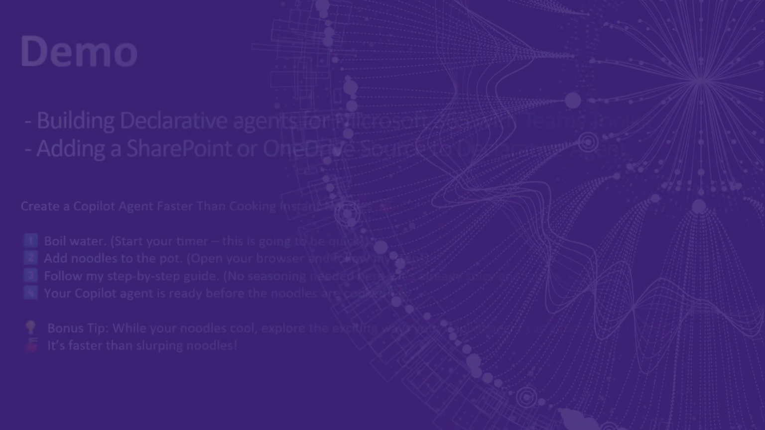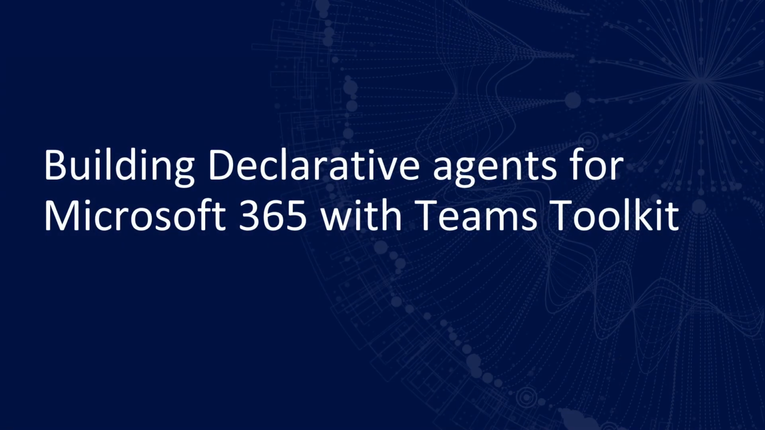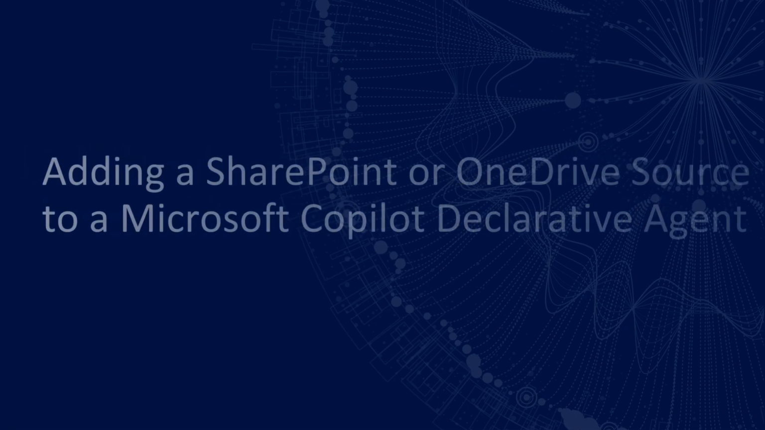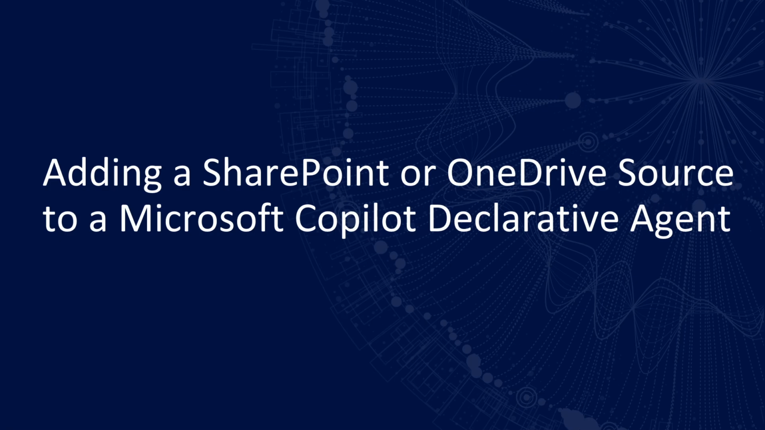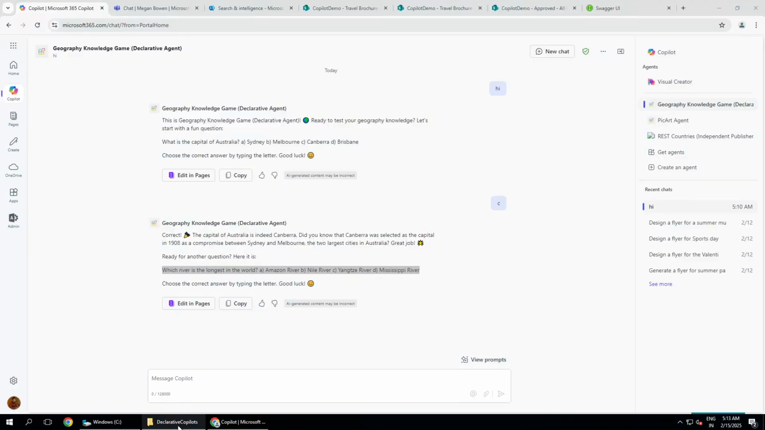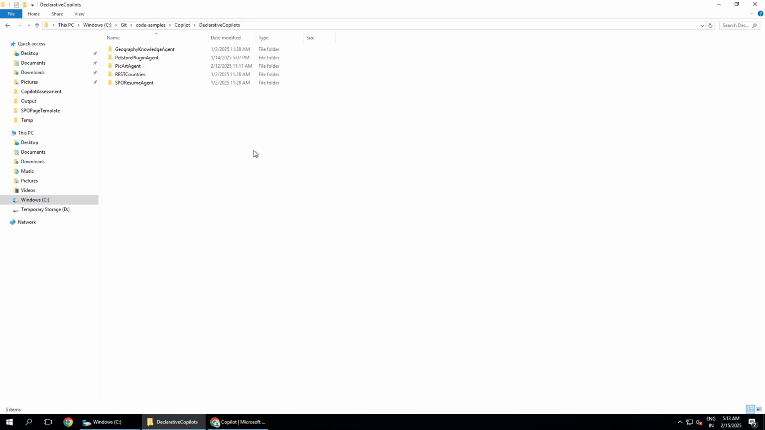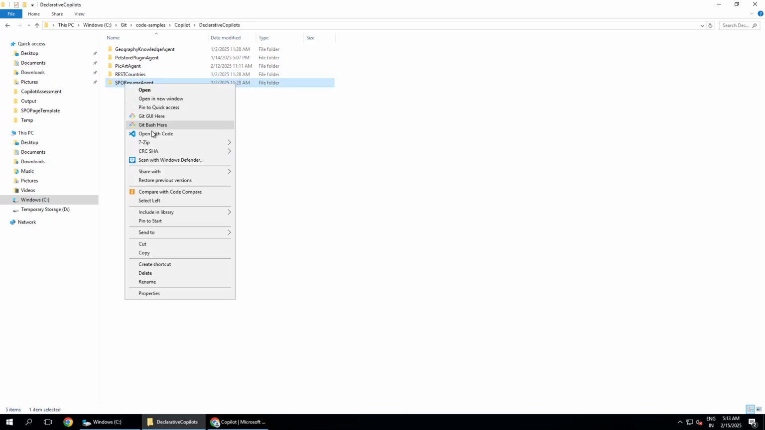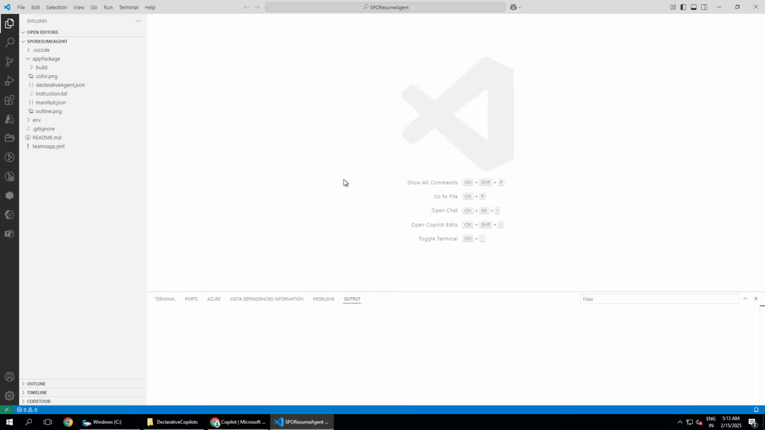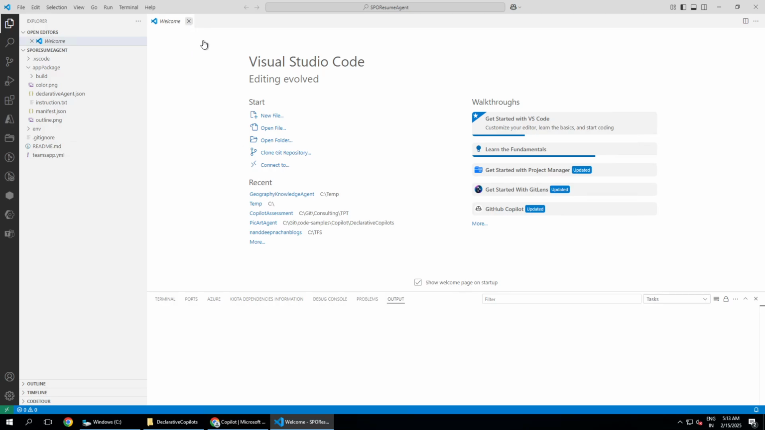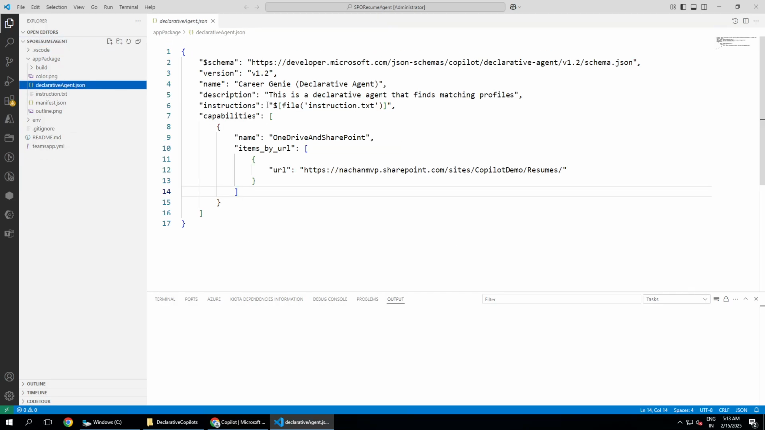So here, let's say we just have explored how we'll be able to create the declarative agent with Microsoft 365 with Teams Toolkit. Now let us see, for example, if you have information in SharePoint or OneDrive sources, how you will be able to surface that to the Microsoft Copilot declarative agent. So I'm not going to do this from scratch. I do have a few pre-created agents that I'm going to use here. Okay, so just respecting the time, I'm not going to do that. But believe me, it is the same thing. So once you have scaffolded your project, this is the declarative agent that we get here.